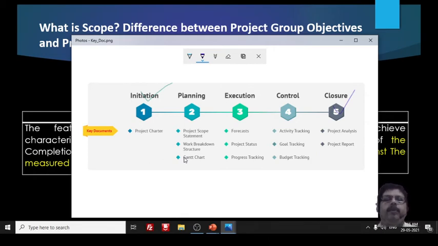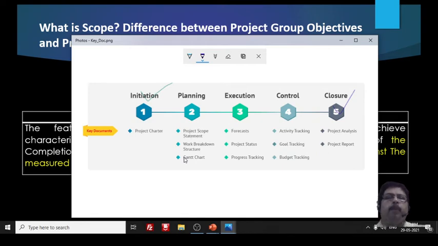Next, execution. When it is under process, that is called execution. The project scope statement, work breakdown structure and Gantt chart I am discussing in the second and third unit. I don't want to discuss them in detail here. When I explain it, you will get a better idea. I am just showing you how the project is conducted.